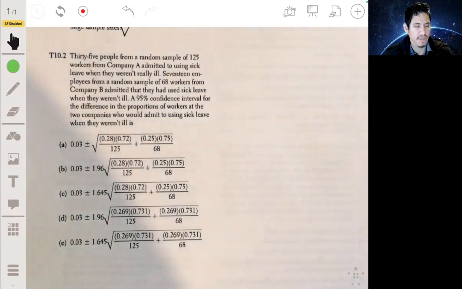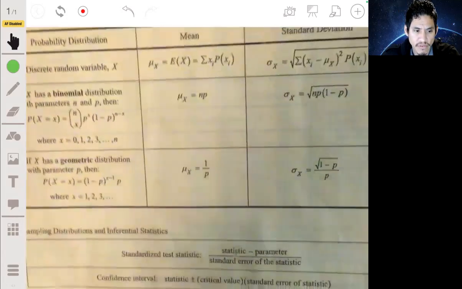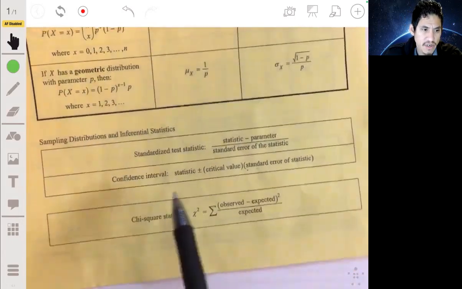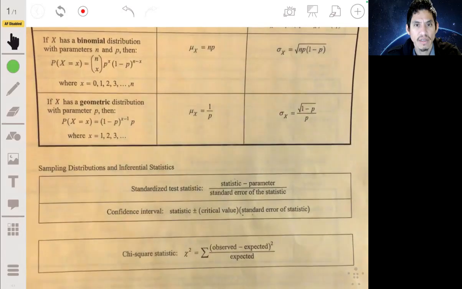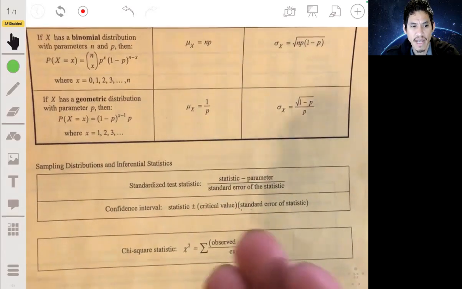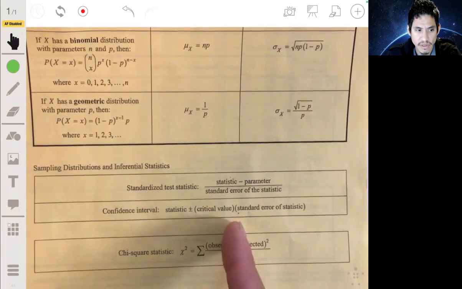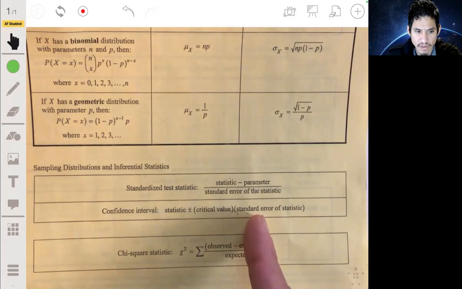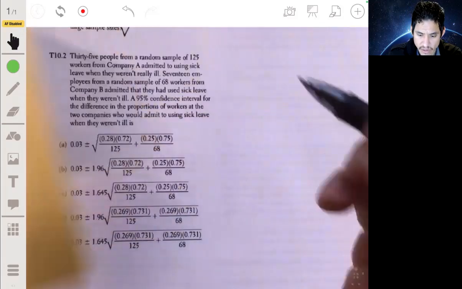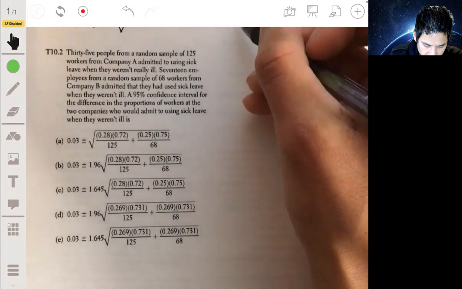Okay, so if for some reason you have trouble memorizing or remembering exactly the form of the confidence interval, it's in your formula packet, but not straight up telling you exactly what your p hat and your standard deviation are. It's given in this form. So we're given our statistic plus or minus a critical value times the standard error of the statistic. So we have our confidence interval.